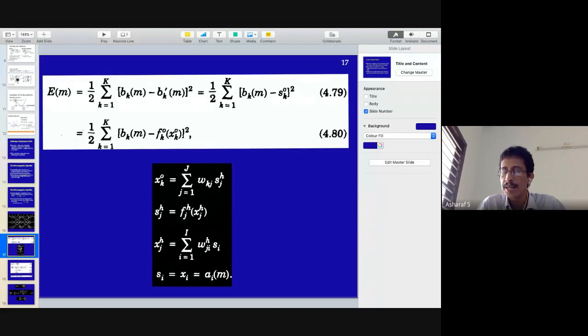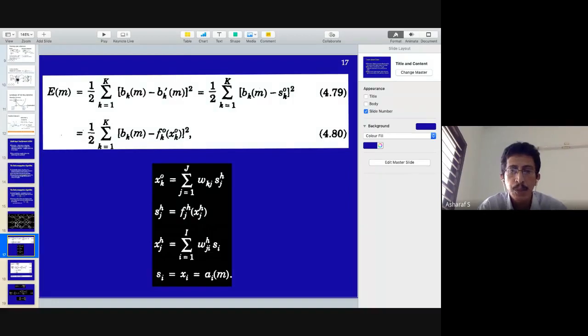Shall we proceed? I'll repeat the terminology. S is the output of any neuron. F is the activation function used. In our perceptron case, the activation function was a thresholding function, and we have ReLUs and sigmoids and tanh and other activation functions out there. So the activation function is f. The input to the activation function, which is nothing but the input dot the weights A dot W, is denoted as x. The activation is denoted as small x. Small s denotes the output. Activation function is small f. Activation is x.